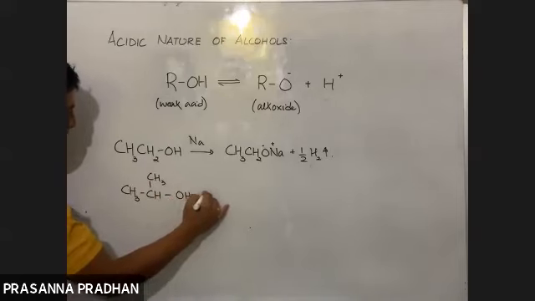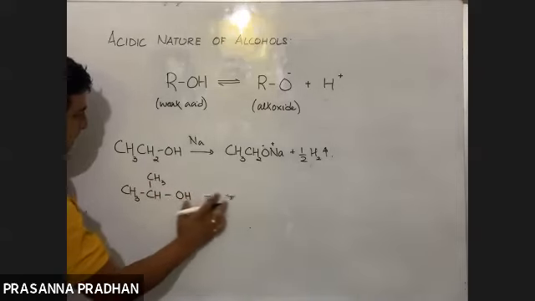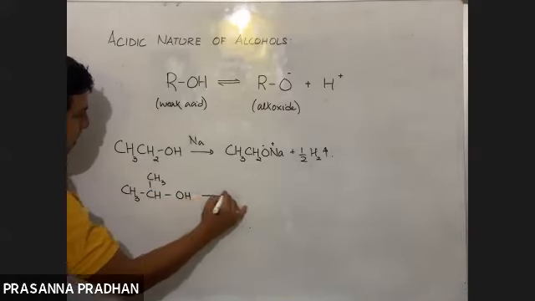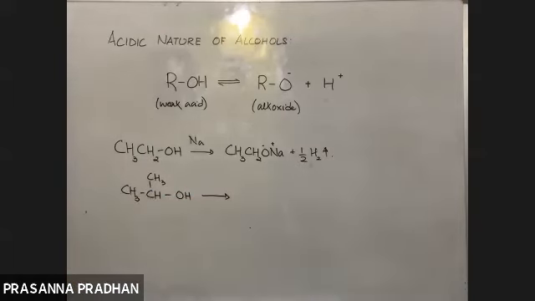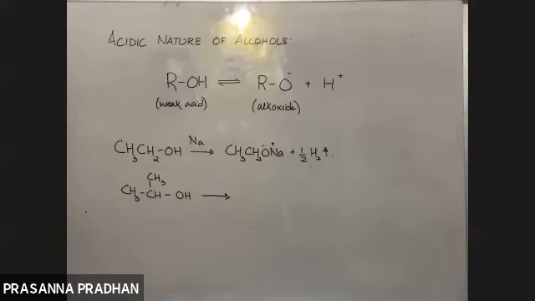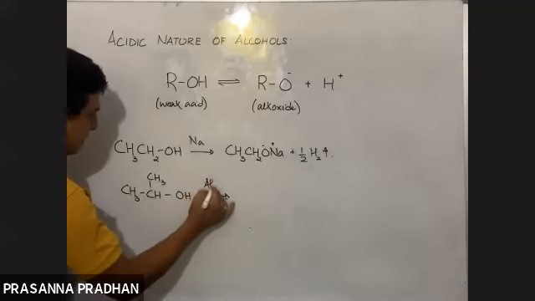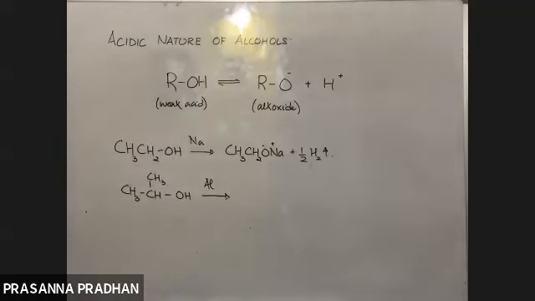Give me the common name of this alcohol. Not the IUPAC name, which is propan-2-ol. What is the common name? Which common prefix can we use here? CH3CHOHCH3 is isopropyl alcohol. Good. If I treat this with aluminium, what is the formula of the salt?